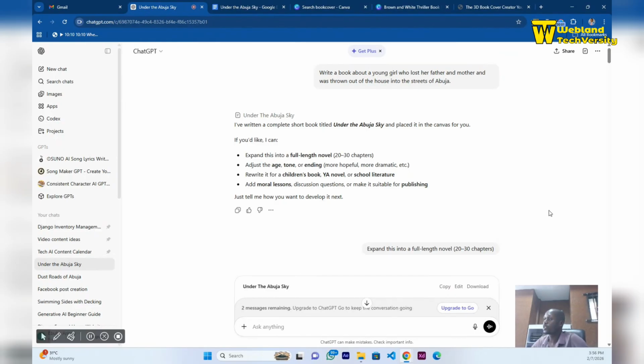If you have always wanted to have a book to your name, you have always wanted to have something, here is an opportunity using artificial intelligence to write such a book. Use artificial intelligence to write such a book, okay?